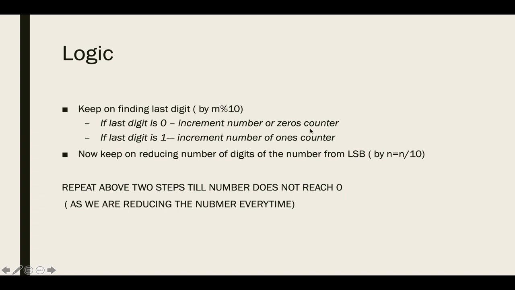So you are going to maintain two counters, a zeros counter and a ones counter, which will be normal variables. Whenever you do the mod and find the last digit, if the last digit is 0, you will increment the zeros counter. If the last digit is 1, you will increment the ones counter. Now keep on reducing the number of digits from the LSB. So you will find the last digit, reduce the number, find the last digit, reduce the number. You will keep on repeating these steps.